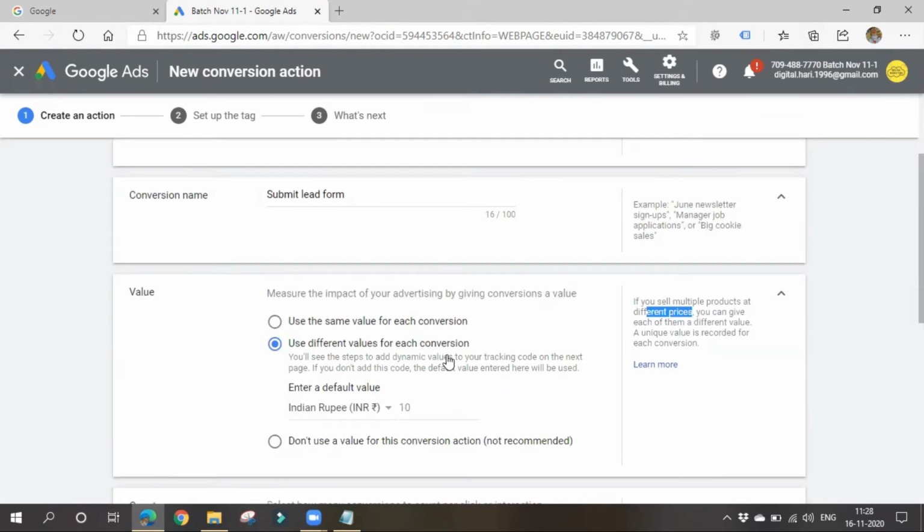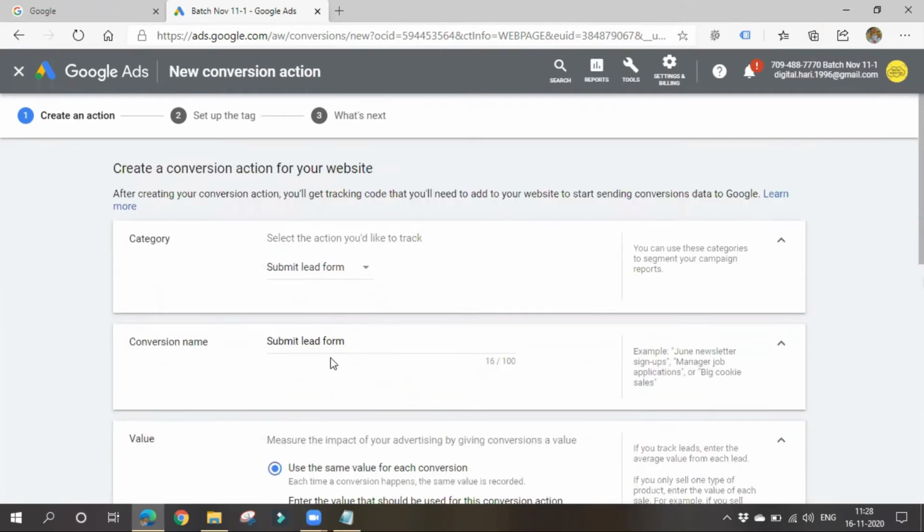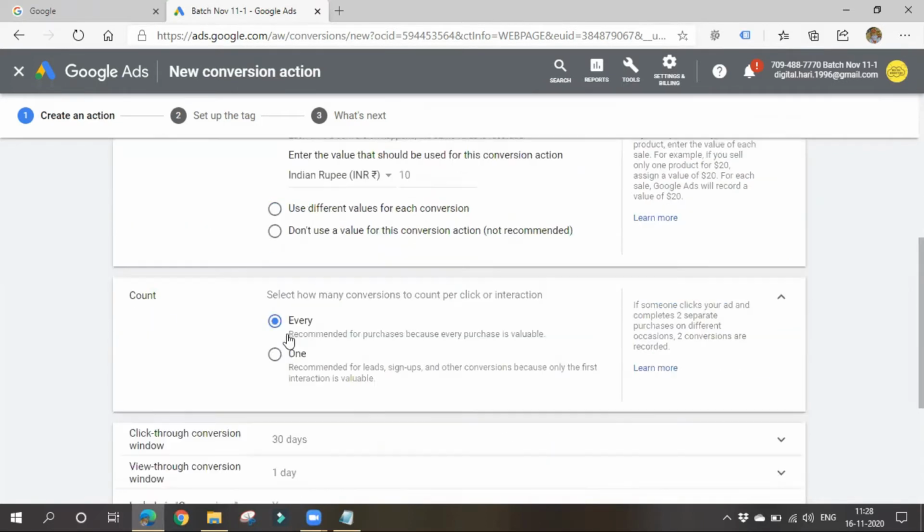As my conversion is submitting a form, even if a person submits a form 1,000 times, I'll consider it as a single value. So I'll be choosing this option only.